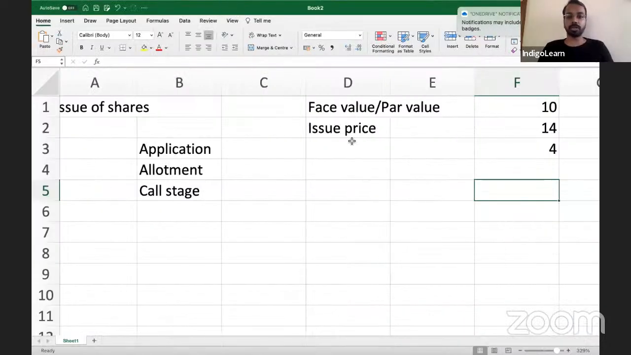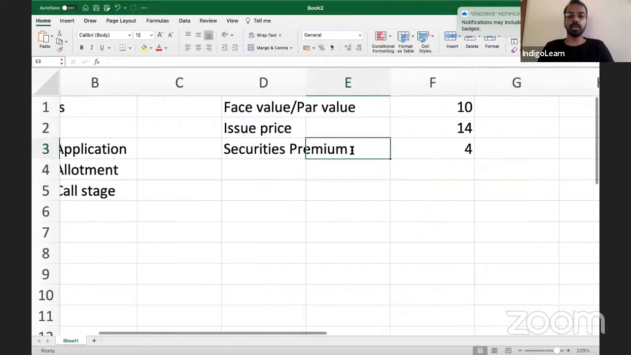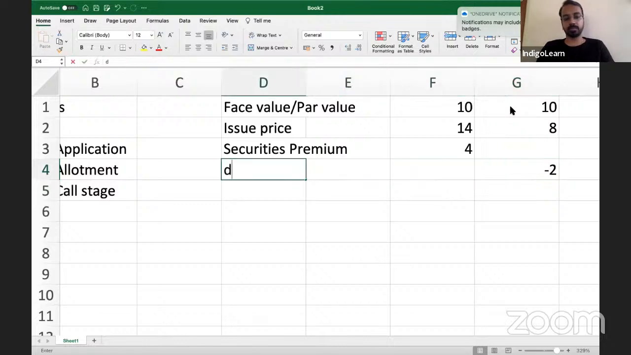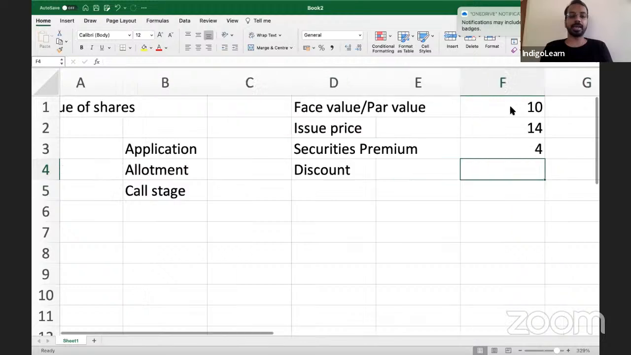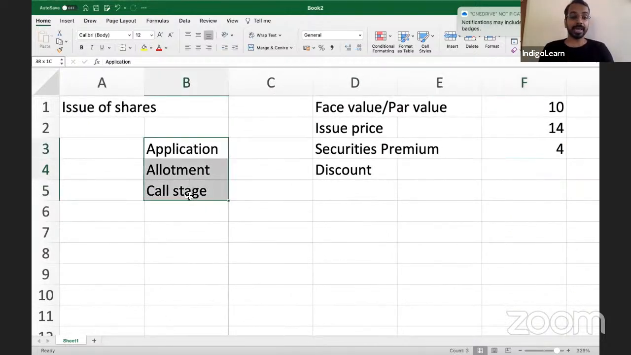Premium is 4. This is called securities premium. Now, if the face value is 10 and the issue price is 8, this difference of 2 will be your discount. Right? So this is the basic understanding. Now, tell me one thing. At which stage will the company collect securities premium?